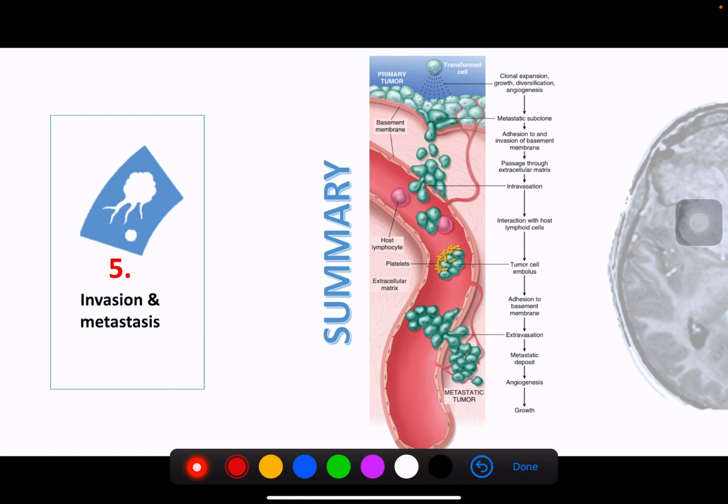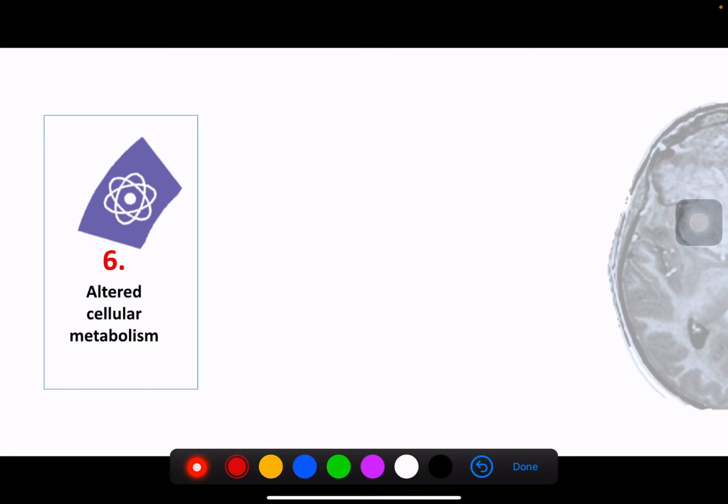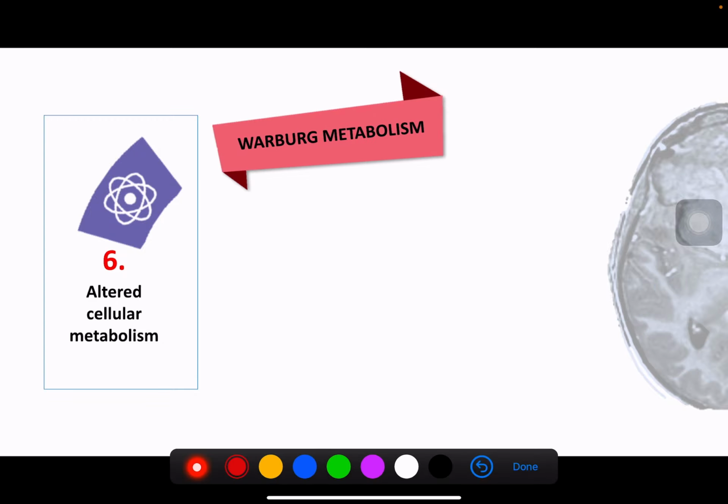Okay, and in summary, this is the diagram that you can look into in the textbook, and you can see all the process that I've told you before, from the very first part to what happened in the blood vessel, as well as what happened later on. So this 1, 2, 3 process. Okay, so that's all about invasion and metastasis. Number 6 is regarding altered cellular metabolism. There are 3 main things: Warburg metabolism, autophagy, and oncometabolism.